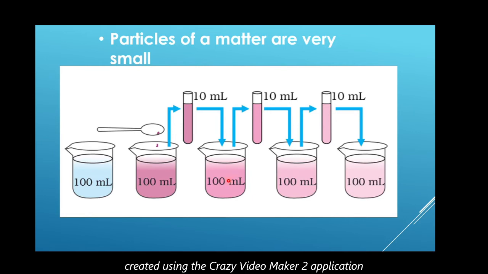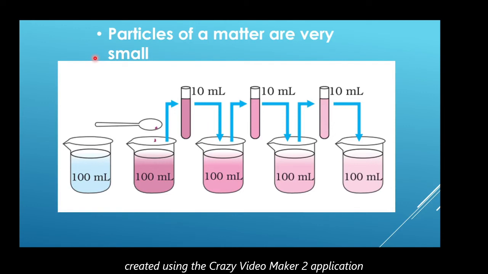Take out 10 ml of this mixture into this glass tube. Then again add this to another 90 ml of clear water to get 100 ml of mixture of potassium permanganate and water. Again repeat this process with another 90 ml of water.